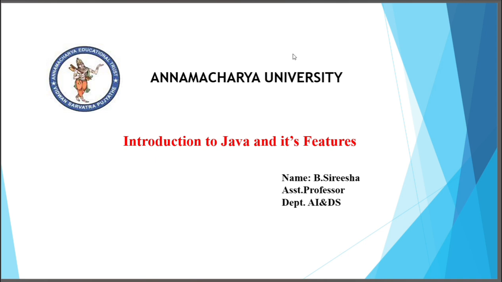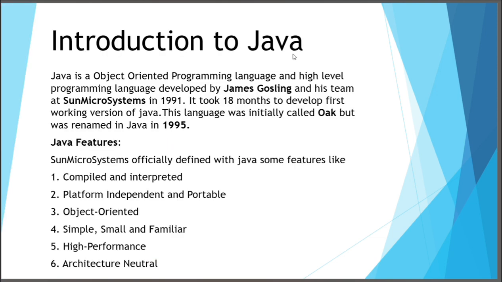Today I am going to explain Introduction to Java and its features. Now we can see what is Java. Java is an object-oriented programming language and high-level programming language developed by James Gosling and his team at Sun Microsystems in 1991. It took 18 months to develop the first working version of Java. This language was initially called Oak but was renamed Java in 1995.